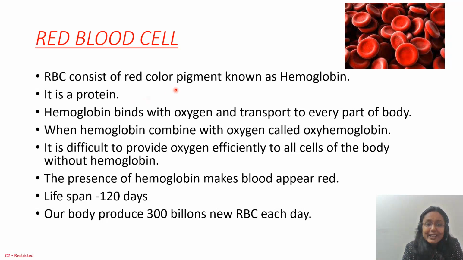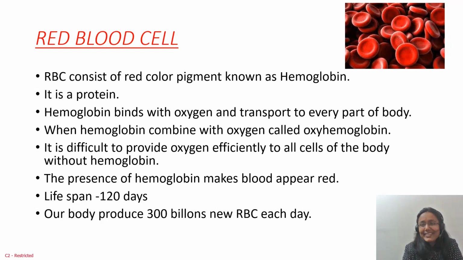RBC consists of a red colored pigment known as hemoglobin. It is a protein. Hemoglobin binds with oxygen and transports it to every part of the body. When hemoglobin combines with oxygen, it is called oxyhemoglobin. It is difficult to provide oxygen efficiently to all cells of the body without hemoglobin. The presence of hemoglobin makes blood appear red. The lifespan is 120 days, and our body produces 300 billion new RBCs each day. Okay, so that's all about RBCs.